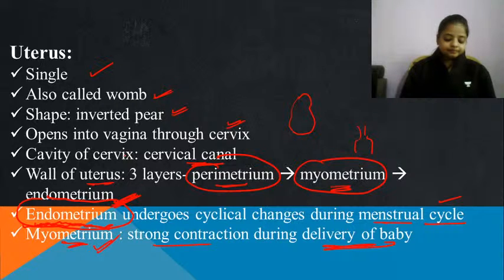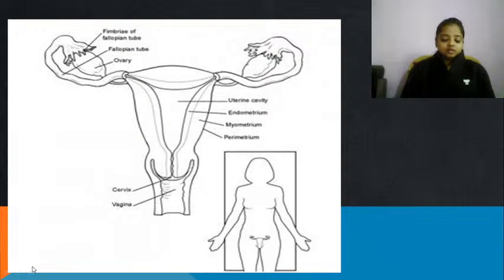Now is this figure clear to you, perimetrium, myometrium and endometrium. Every month the endometrium develops, every month it gets shed, again it starts developing.